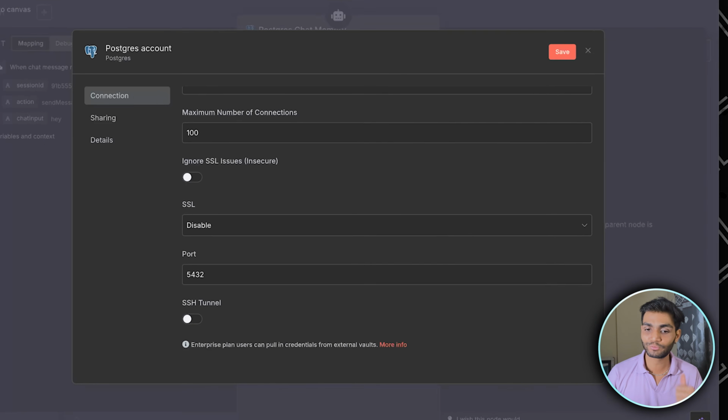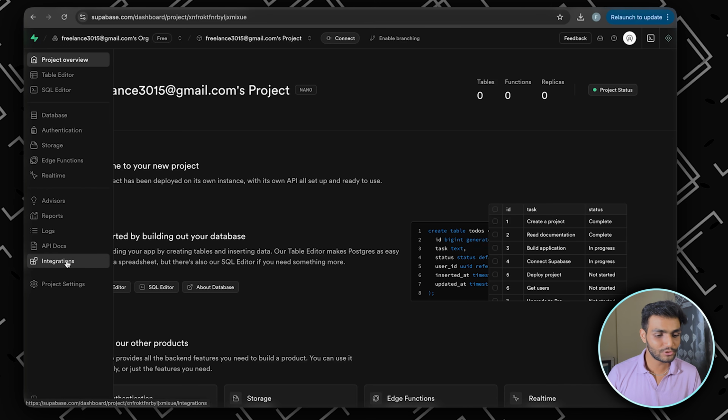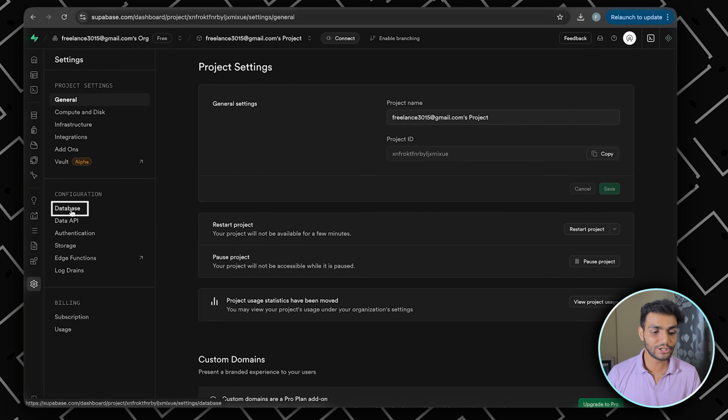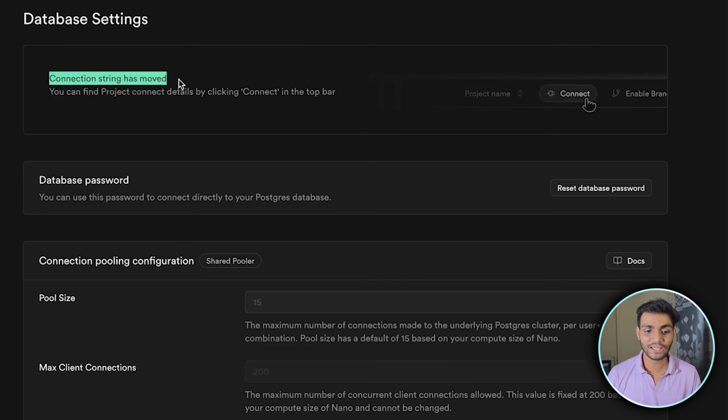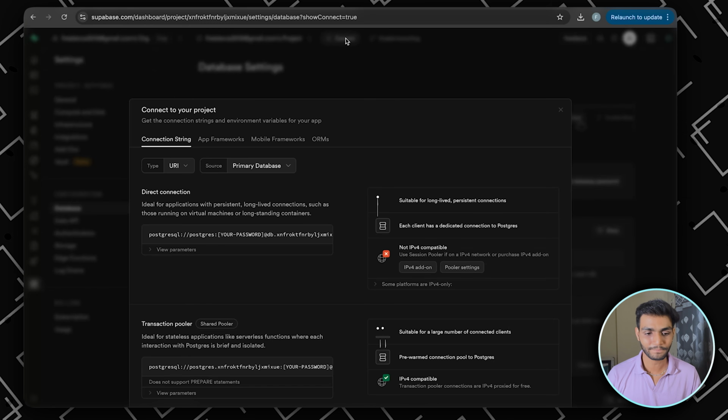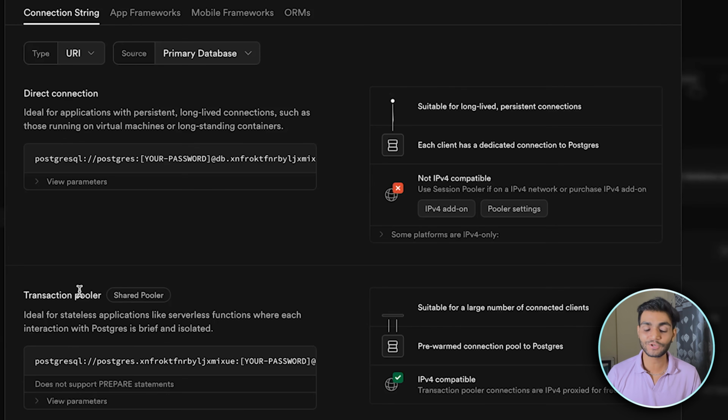For that we'll go to Supabase. On the left-hand side we go to project settings and click on database. As you can see over here, the connection string has been moved, so we need to click on connect. We will be requiring the transaction pooler over here.